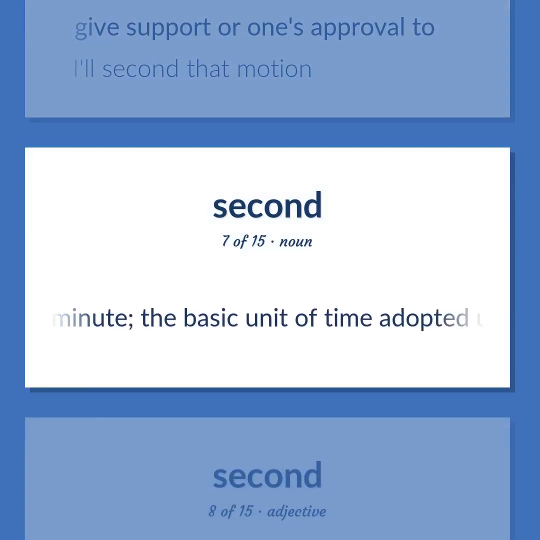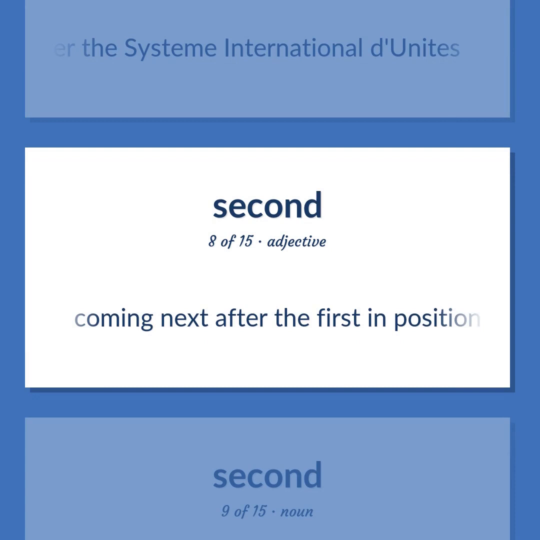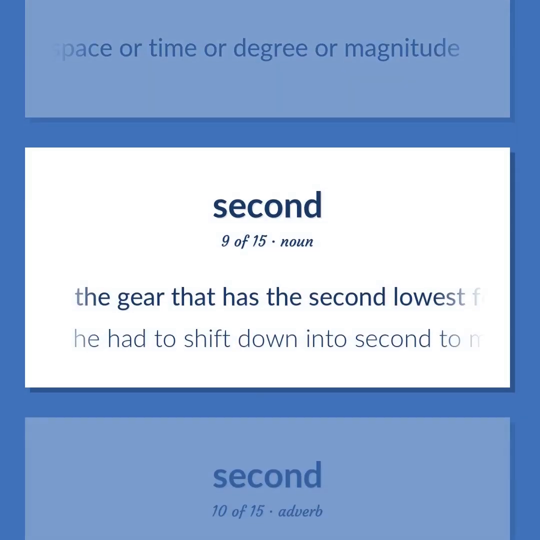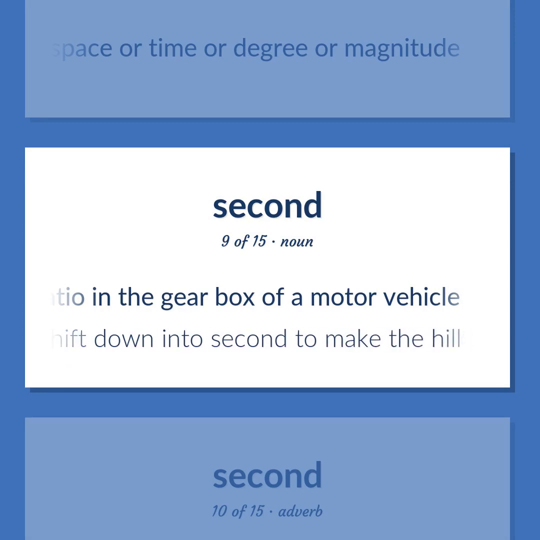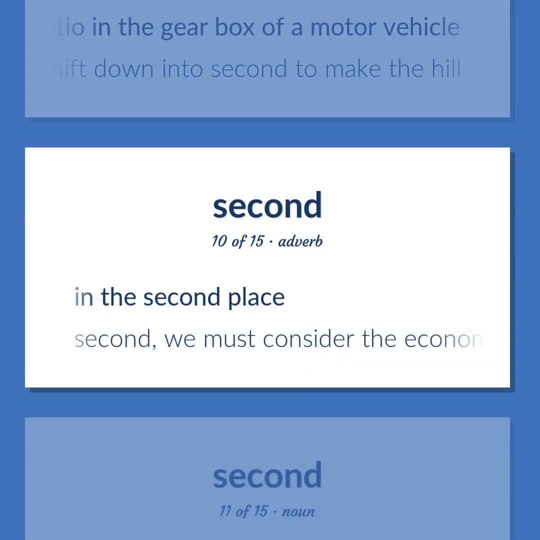1/60th of a minute, the basic unit of time adopted under the System International Unites. Coming next after the first in position in space or time or degree or magnitude. The gear that has the second lowest forward gear ratio in the gearbox of a motor vehicle. He had to shift down into second to make the hill. In the second place. Second, we must consider the economy.